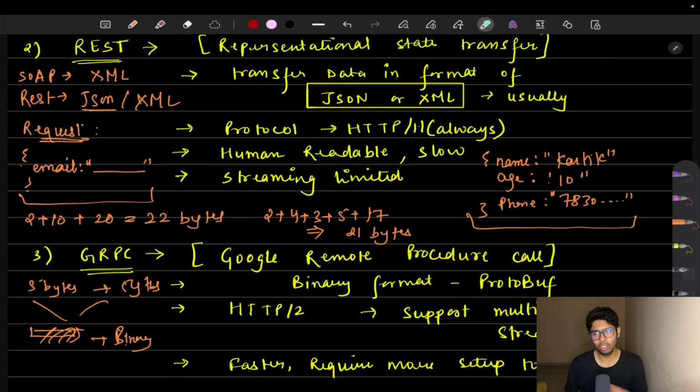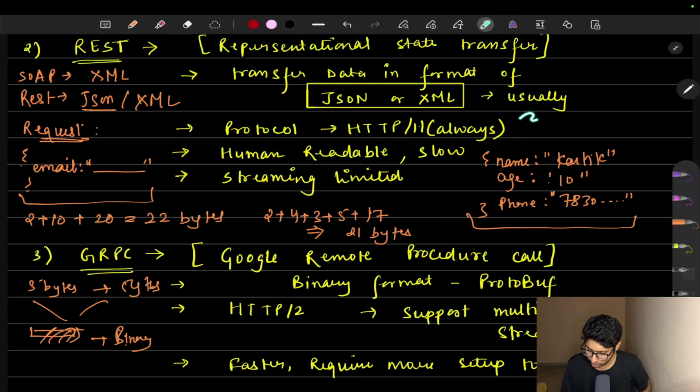But what will happen? In HTTP 1.1, the headers are not going to be compressed. They are again going as raw text. But in gRPC, with the help of HTTP 2, all these headers are compressed and then sent. So again, the size is going to be smaller than the size in HTTP 1.1. That is the difference.